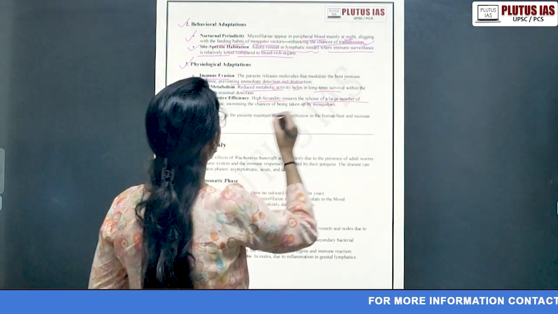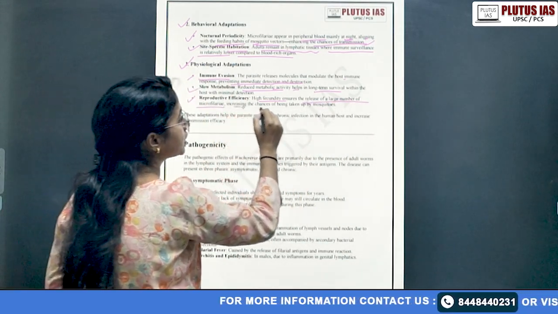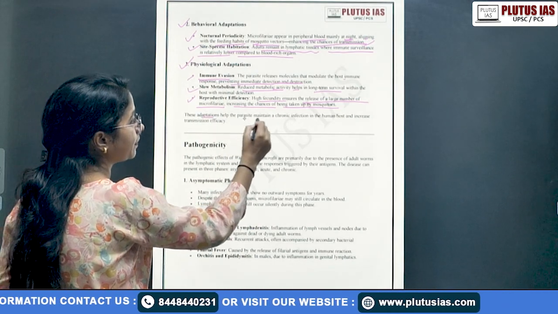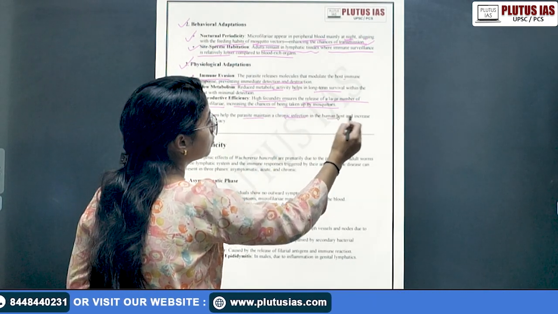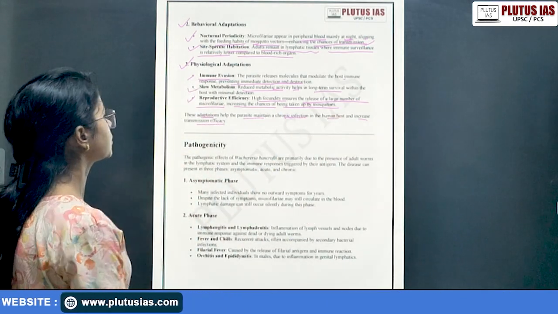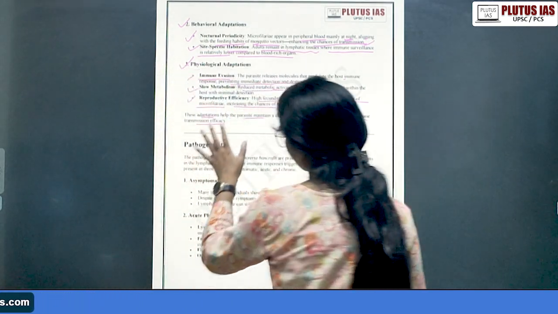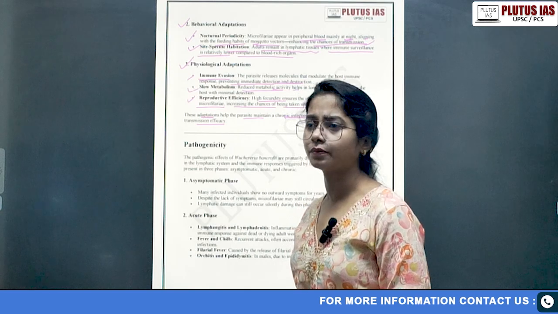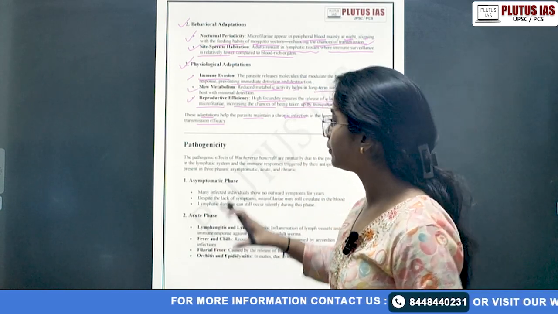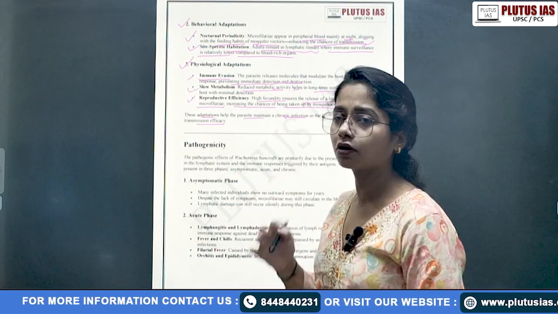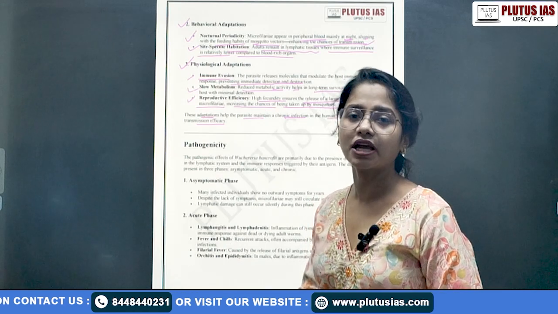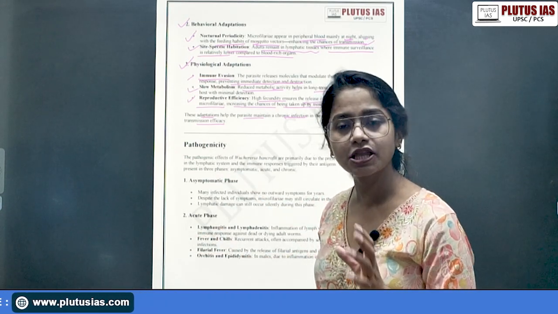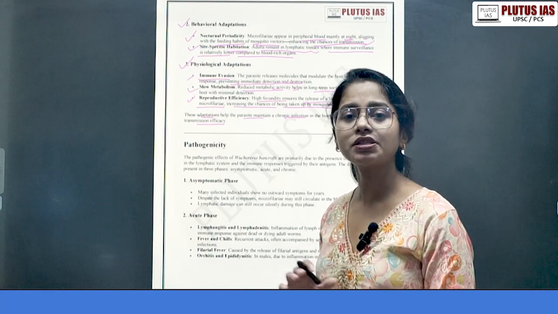Ensure the release of a large number of microfilariae, increasing the chances of being taken up by the mosquito. This adaptation helps the parasite maintain a chronic infection in the human host and increases transmission efficacy. Pathogenicity, why have I mentioned it? Because sometimes you get confused about what to write in the conclusion. If the pathogenicity concept has been asked, you can write it directly. If the question has not specifically asked about pathogenicity, then you can just conclude like that.